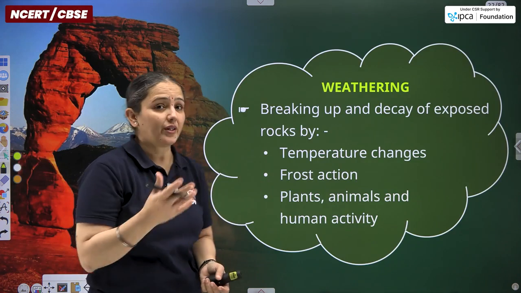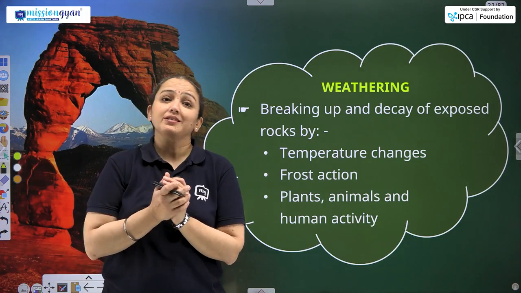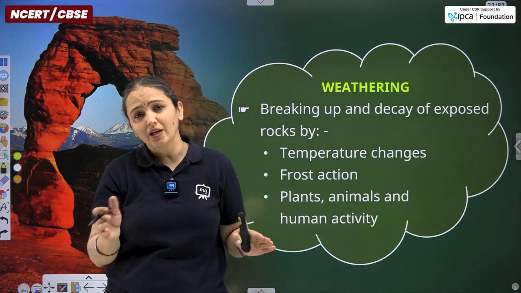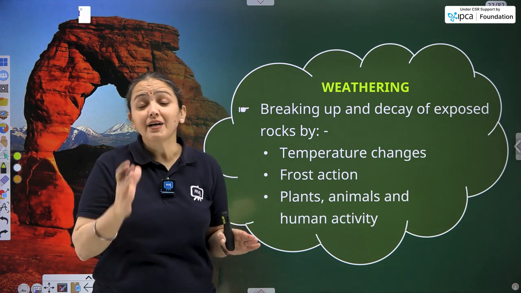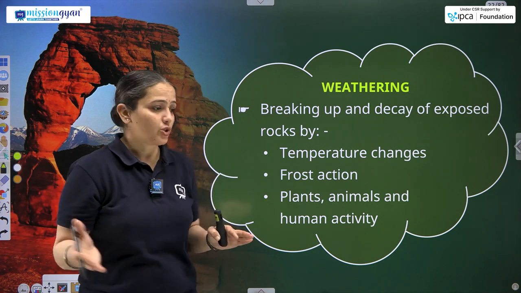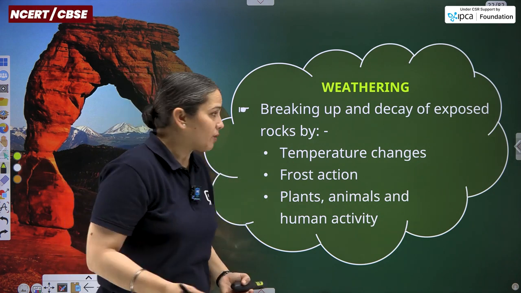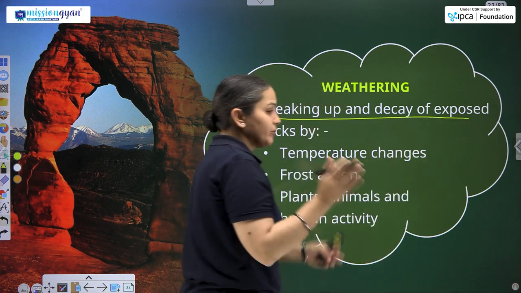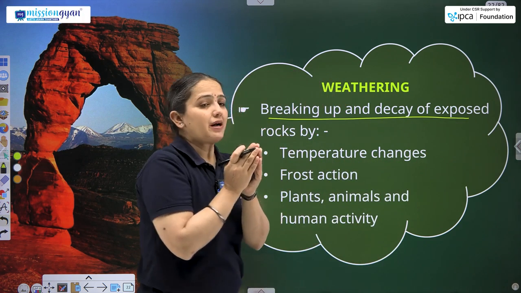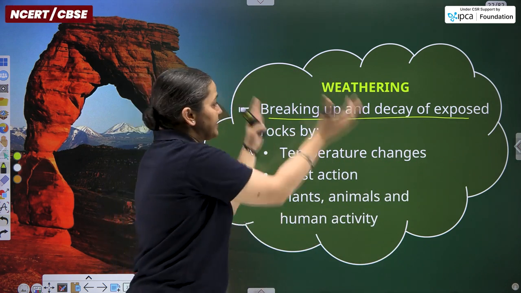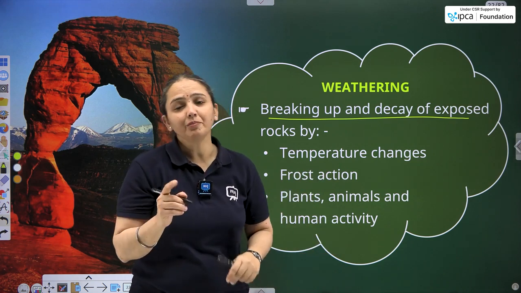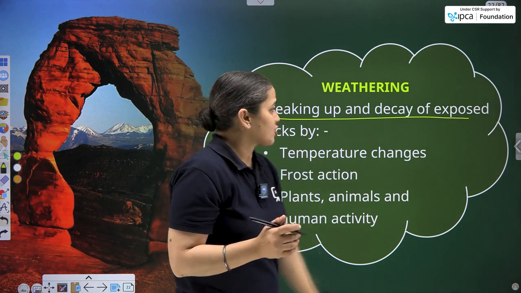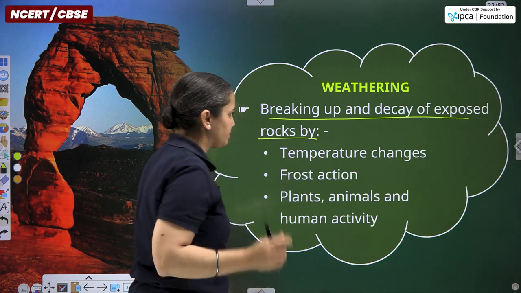Moving ahead, weathering. So weathering is basically the process in which rocks do disintegrate, टूटते हैं, and it leads to the final thing, that is soil formation. And weathering is also a part in the terms of breaking up and decay. Decay matlab, just it's not the part of decomposition, but entirely it goes up with one term, that is disintegration. So breaking up and disintegration of exposed rocks by.